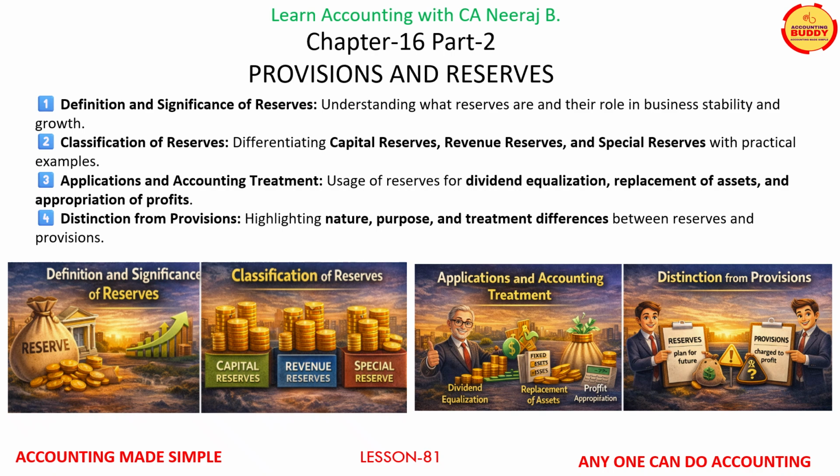Finally, we highlight the distinction between reserves and provisions, explaining their difference in purpose, accounting treatment, and reporting, which is crucial for accurate financial statements.